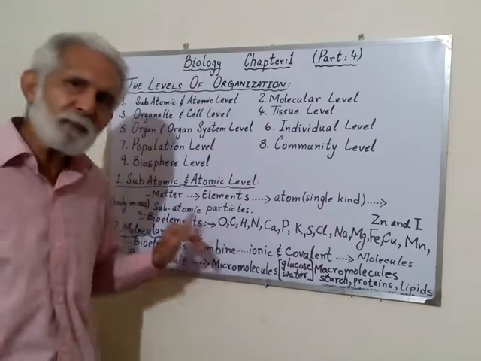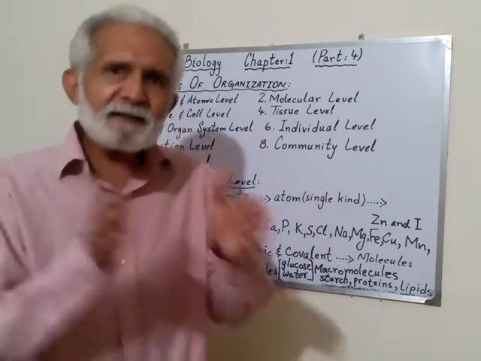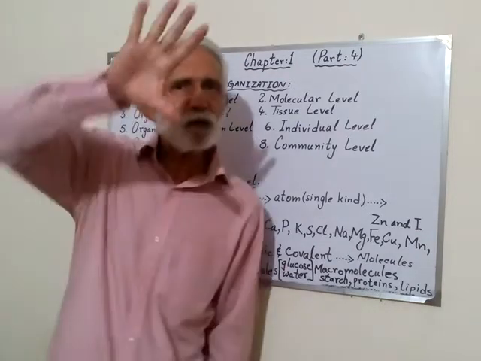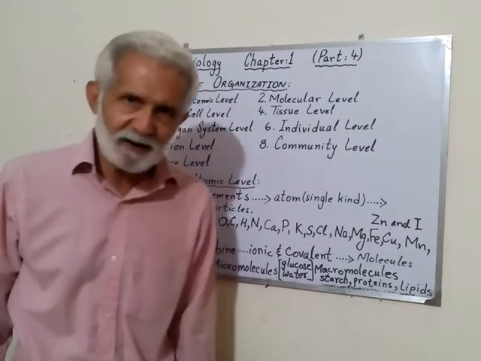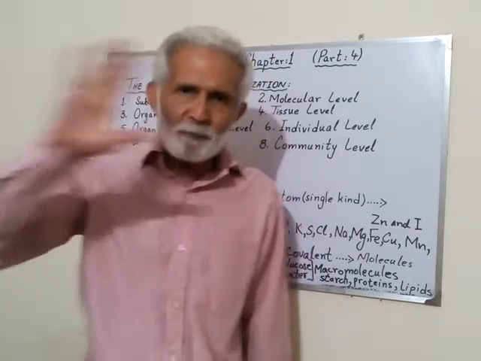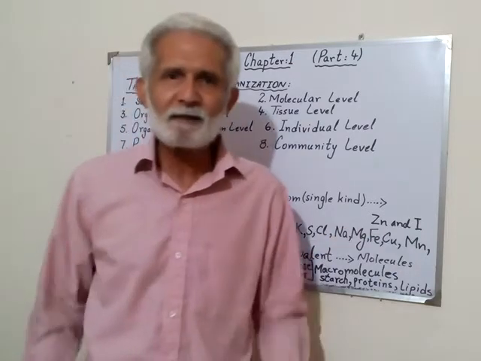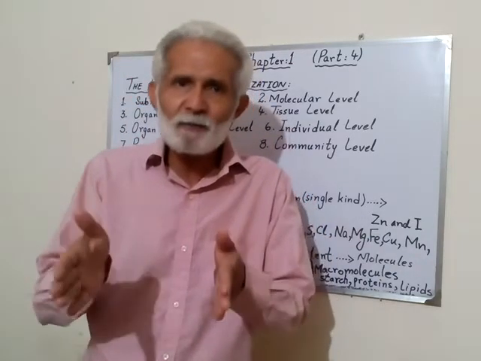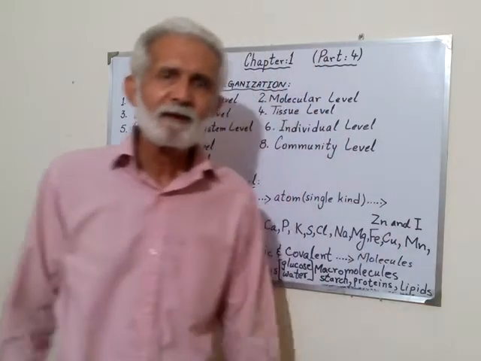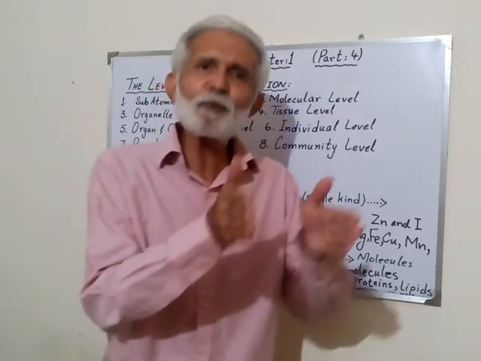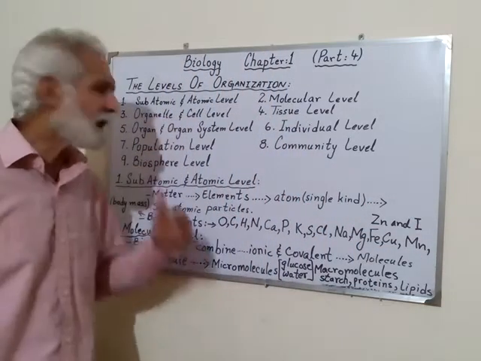Now there are some bioelements. What are bioelements? Bio means life. In chemistry, when you study the periodic table, in that periodic table there are 16 bioelements. Why do we call them bioelements? Because they are directly related to life. They are directly related to living organisms. Therefore we call them bioelements.